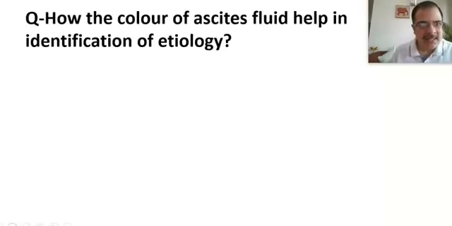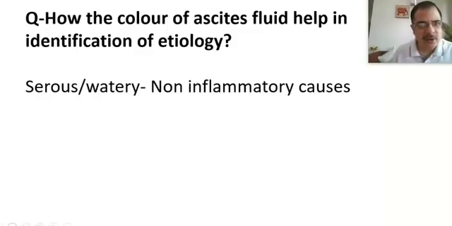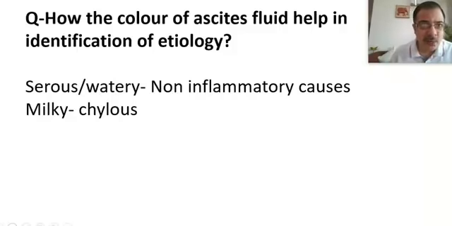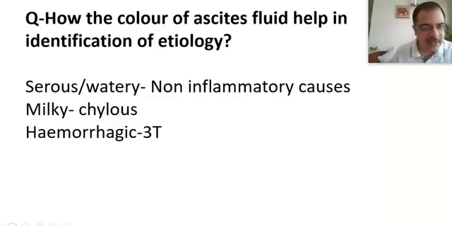Now, how does the color of the ascitic fluid help in identification of the etiology? If the fluid is serous or watery, it is a non-inflammatory cause like nephrotic syndrome. When it is milky, it is a chylous effusion. Chylous effusion means triglycerides are high, and this is also an MCQ. When the triglyceride concentration is more than 200 mg per deciliter in the peritoneal fluid, this is chylous ascites. The most common cause is surgical trauma leading to disruption of lymphatic drainage. The most common cause is surgical. Non-surgical, the most common cause of chylous ascites is cirrhosis.